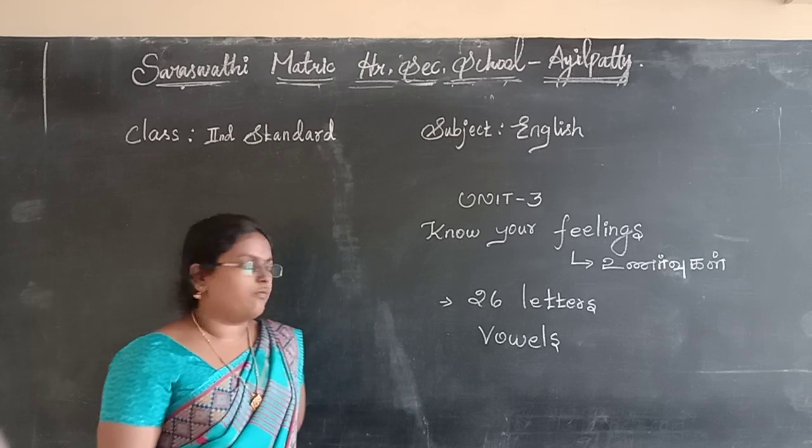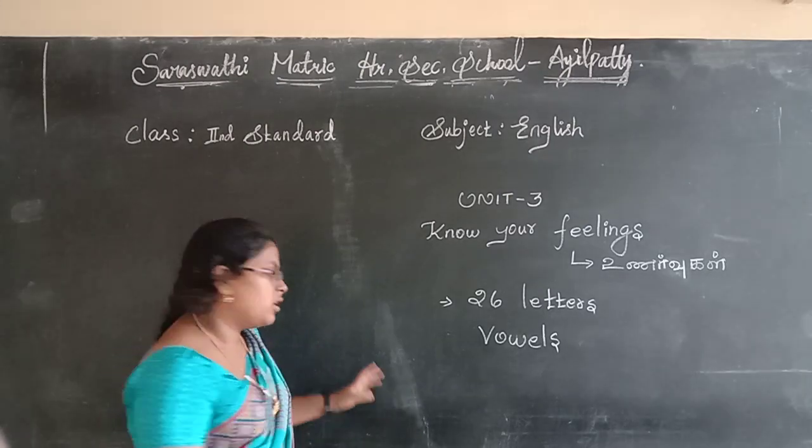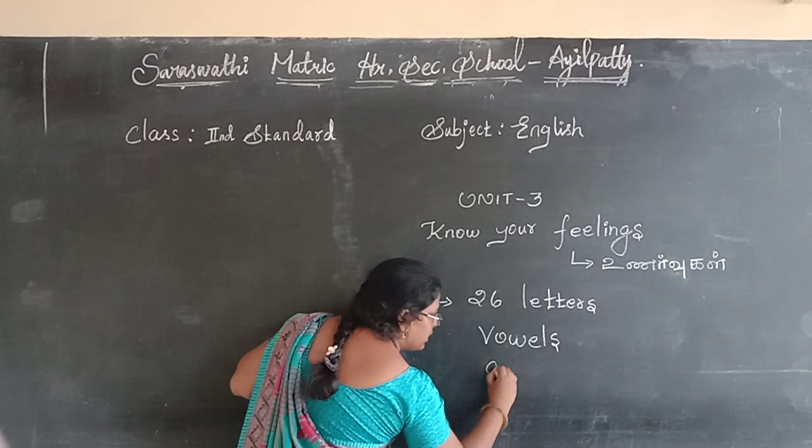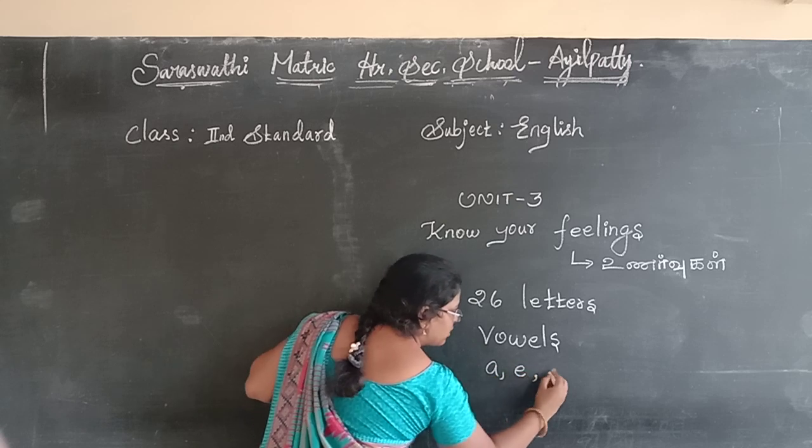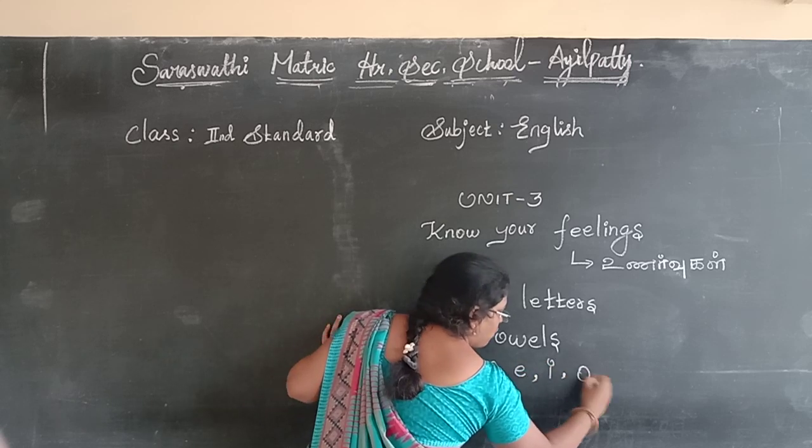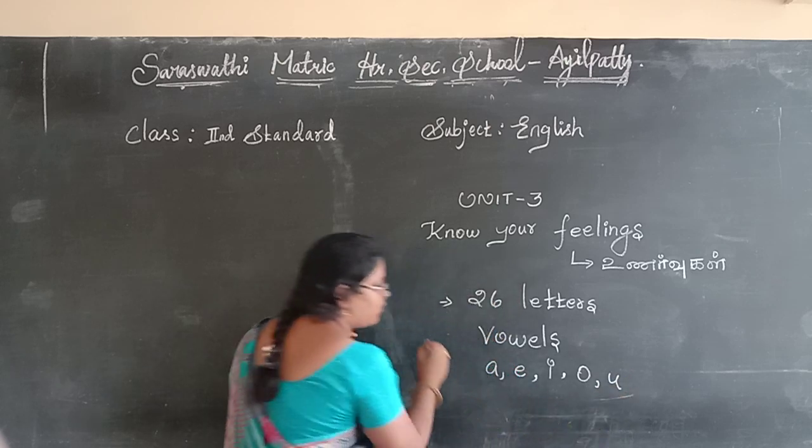The vowel letters are A, E, I, O, U. These are all vowels.